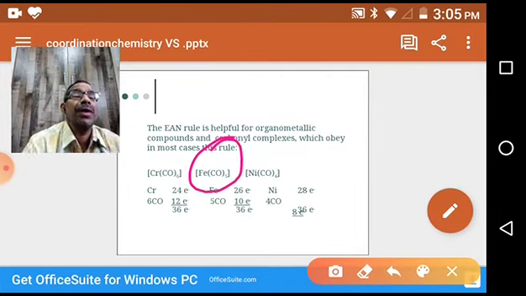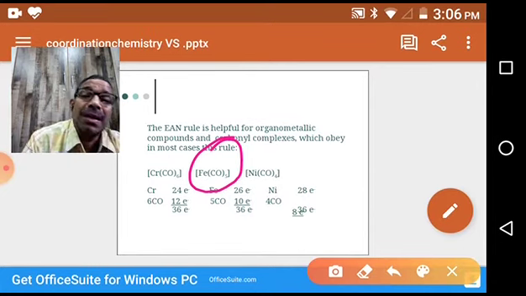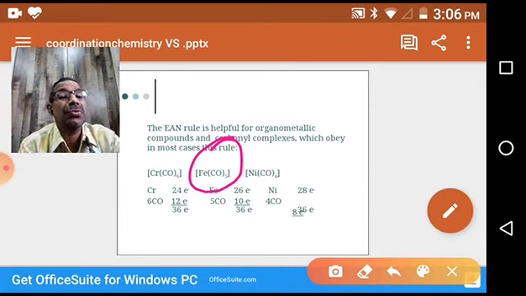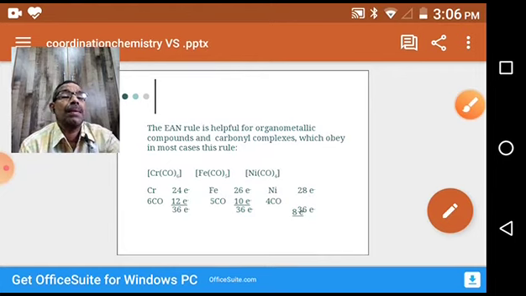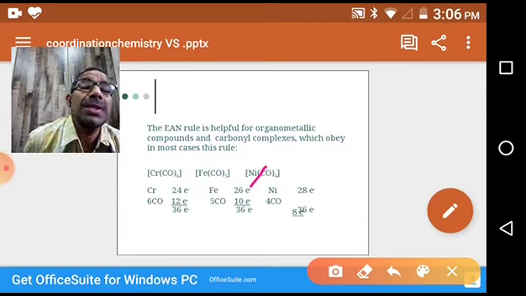So what is this compound? It's the iron complex, pentacarbonyliron(0). Why 0? The complex doesn't have any counter ions. Further, it is not linked to any negative ligands. That's why iron in this complex exhibits 0 oxidation state, which means it neither gains nor loses electrons. The atomic number of iron, we know, is 26. The total number of ligands is 5, so 5 into 2 electrons. Each carbonyl is a monodentate ligand.